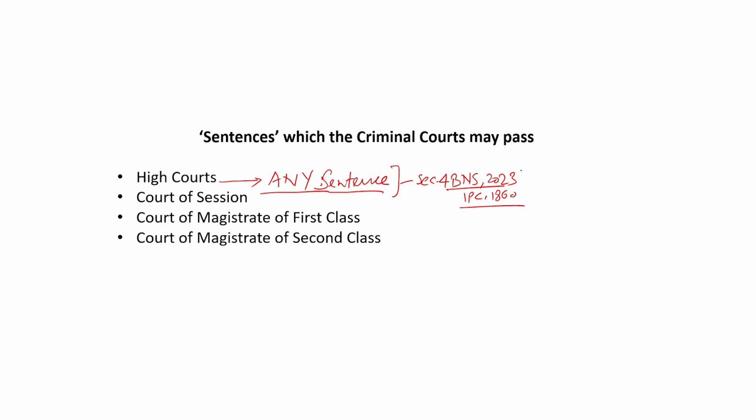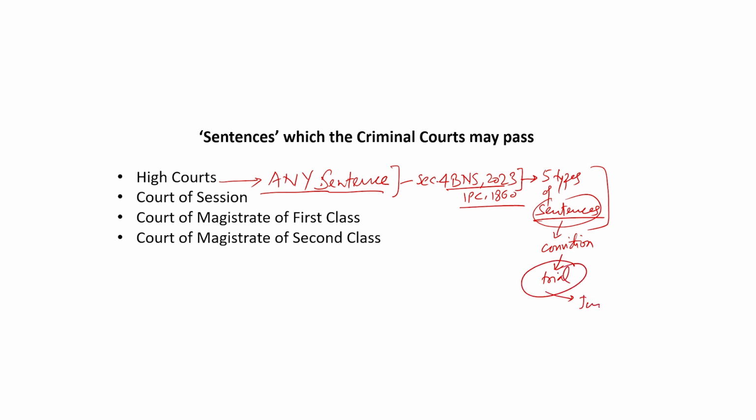Section 4 says there may be 5 types of sentences that may be passed by a criminal court. And of course, when I say sentence, it is after conviction. Conviction means after trial, and trial is basically a judicial function.